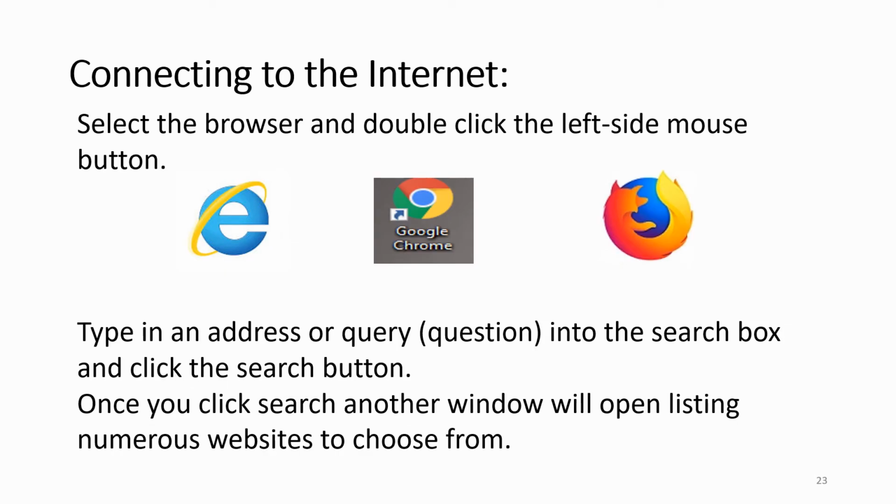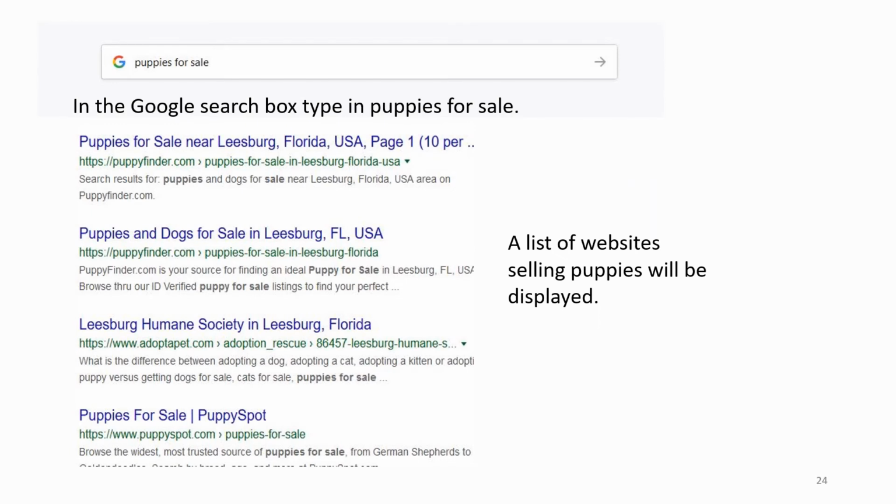Connecting to the Internet. Select the browser and double-click the left side of the mouse button. Type in an address or query, question, into the search box and click the search button. Once you click search, another window will open listing numerous websites to choose from. In the Google search box, type in puppies for sale. A list of websites selling the puppies will be displayed.